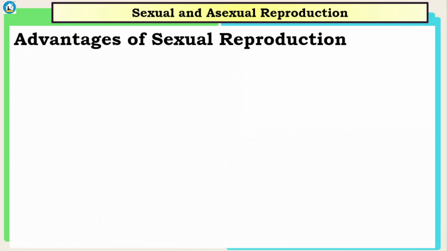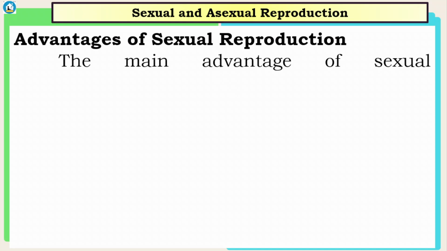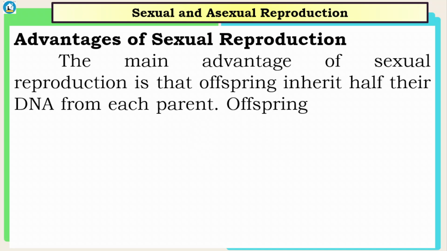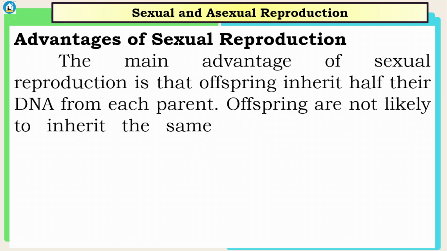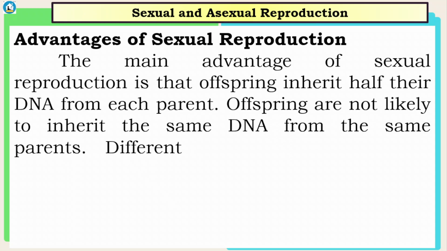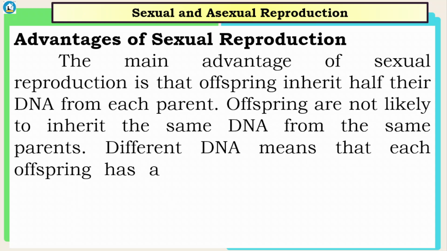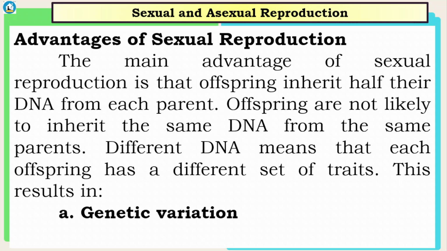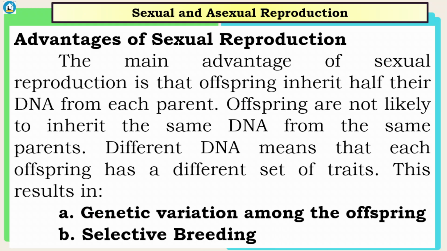So, advantages of sexual reproduction. The main advantage of sexual reproduction is that offspring inherit half their DNA from each parent. Offspring are not likely to inherit the same DNA from the same parents. Different DNA means that each offspring has a different set of traits. This results in genetic variation among the offspring and selective breeding.